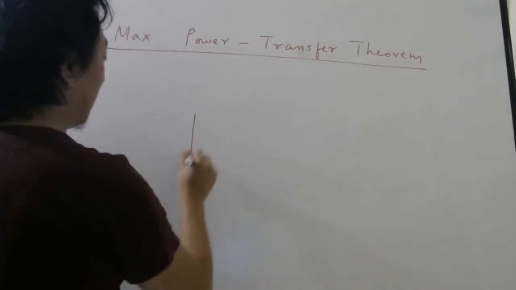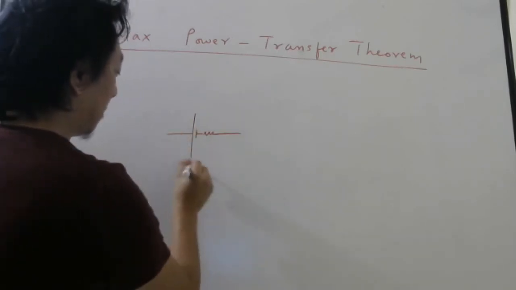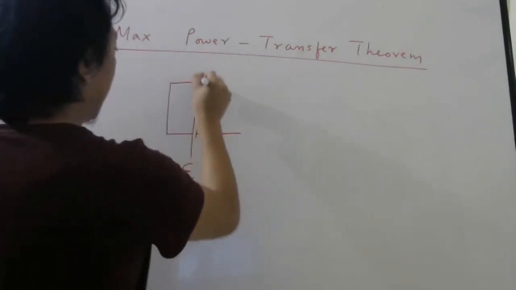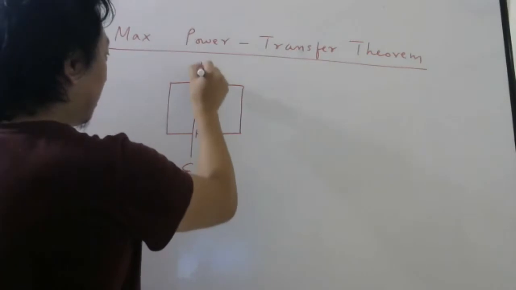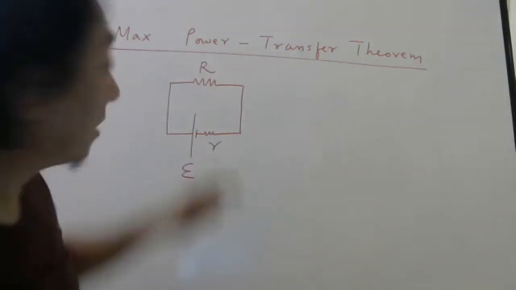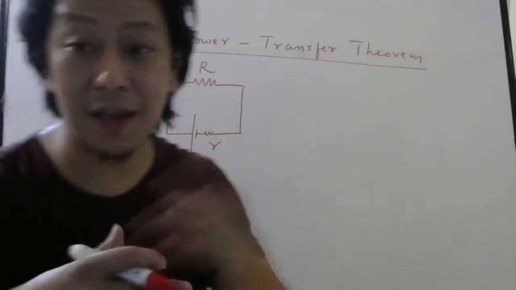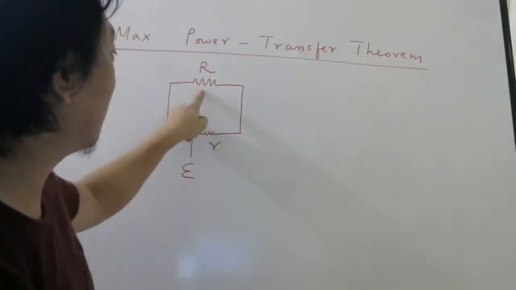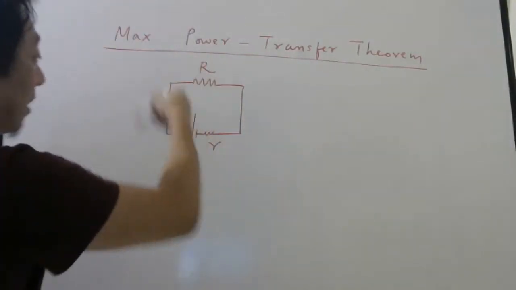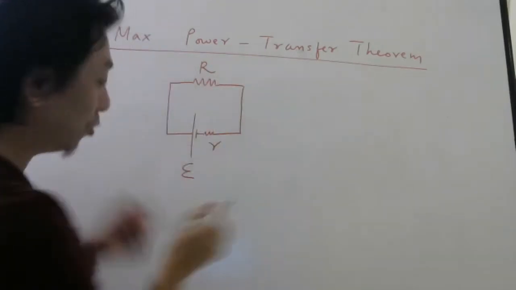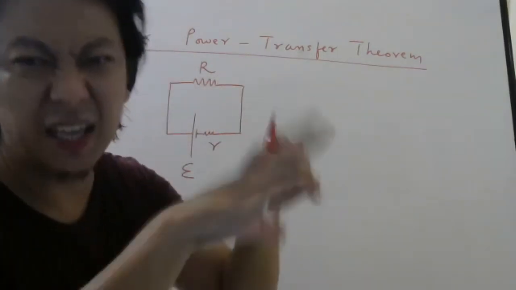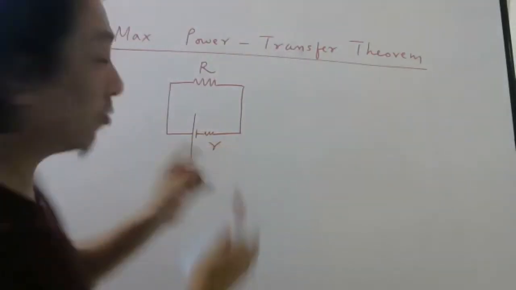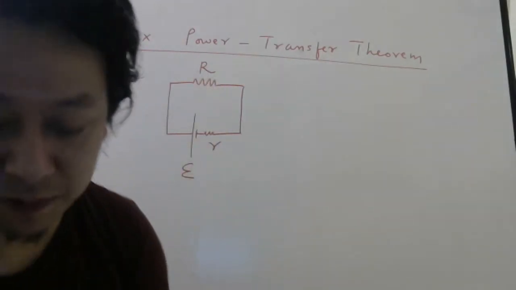We had one battery whose EMF is E, internal resistance is small r, and we connected this to an external circuit whose external resistance is R. By the way, students, in the external circuit also they may have parallel and series. Then you know what to do. Total external resistance you write here. Even if they give you complicated cells here, like series, parallel, you can convert all of them into this, right? So if you study for this, everything you will be able to do.